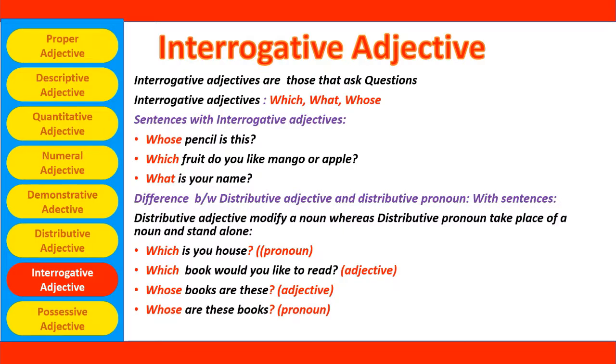Whose are these books? Now let's see the difference here. Whose books are these? Here, whose is accompanied with a noun, so it is an adjective. Now whose are these books? Now whose is accompanied with a verb, not a noun directly. So here whose is a pronoun. Just like here, what is your name? The what is accompanied with a verb. So here what is an interrogative pronoun only.